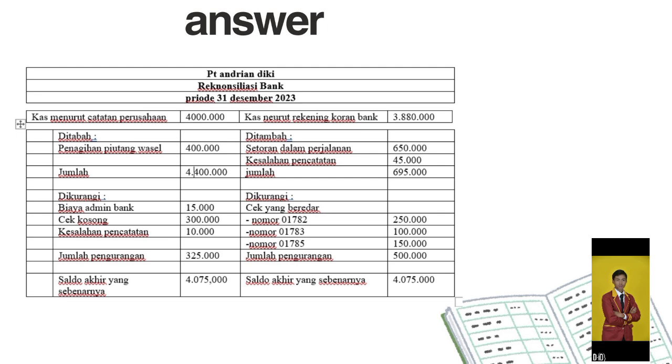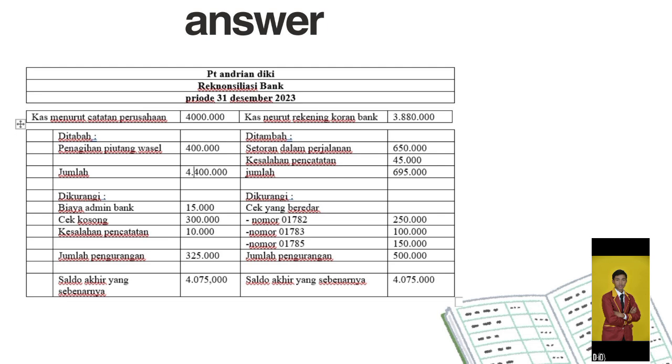8. Then the BRI Bank has collected the company's promissory note receivable worth 400,000 on December 31. This resulted in an increase in cash in the company's records, so it was recorded in the bank's records with an additional 400,000 rupiah. 9. The check drawn for PT Diki Andrian, worth 1.19 million rupiah, turned out to be recorded incorrectly in the company's bookkeeping section of 1,109,000 rupiah, so we wrote in the plus column of the bank 10,000 rupiah.